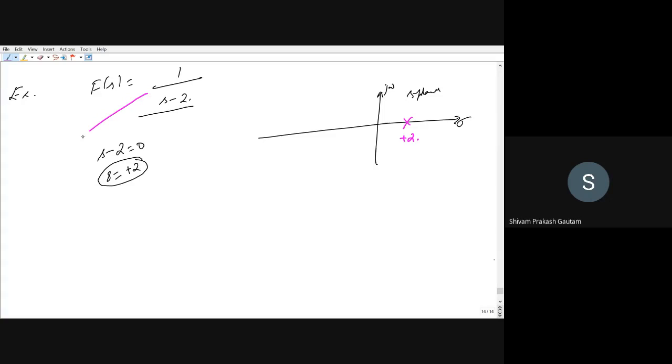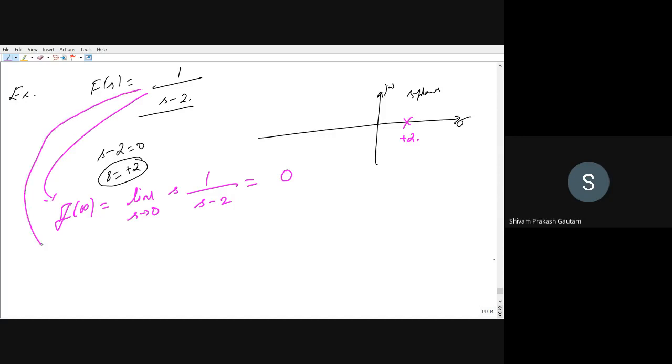For example, let us apply the final value theorem anyway and calculate f of infinity. Final value means the value of the magnitude at infinity. So f(infinity) is the limit as s tends to 0 of s times 1/(s-2). Why s tends to 0? Because t is tending to infinity. Putting s equal to 0, we get 0.